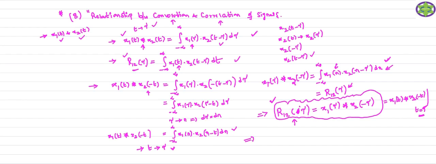Now, how can we get R21 of tau? R12 of tau we can get by using this convolution operation and evaluating the result at t equal to tau.